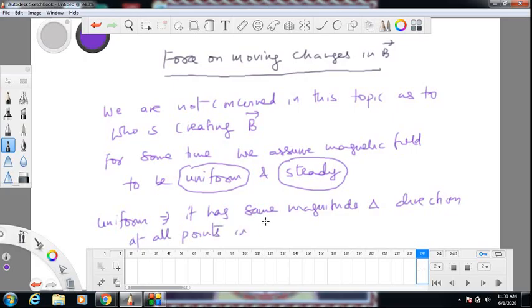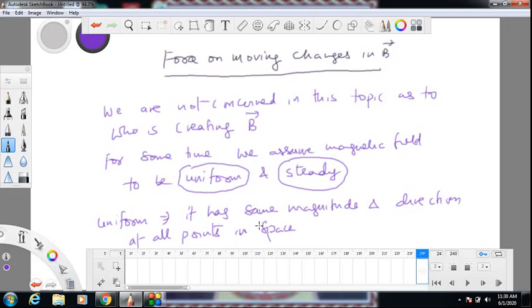That is the meaning of uniform. Even in schools we have uniform, means same colored dress for all students. So whichever student you pick from that school, he has the same colored dress. That is uniform. Similarly, the magnetic field has the same magnitude and direction at all points in space. That is what we mean by uniform.